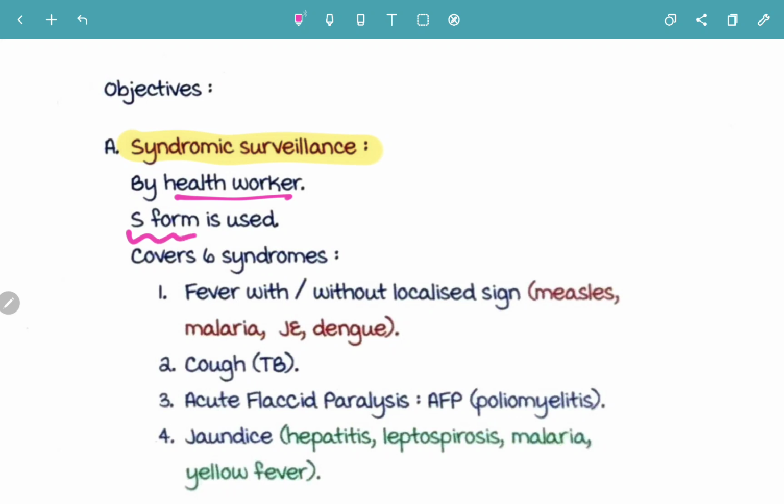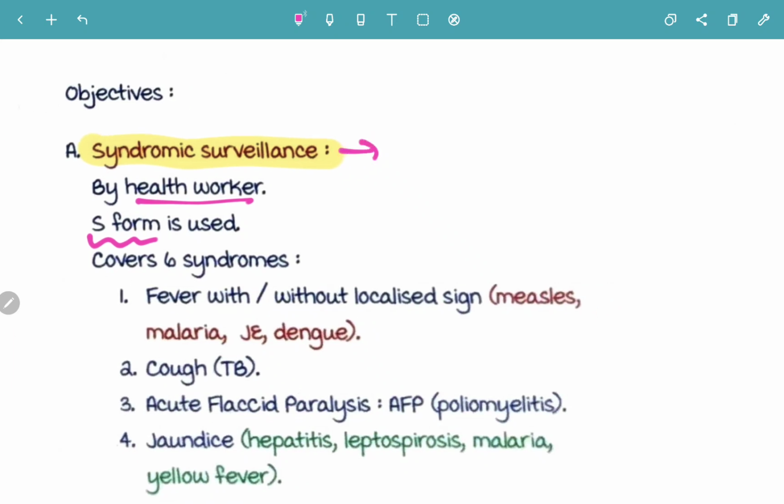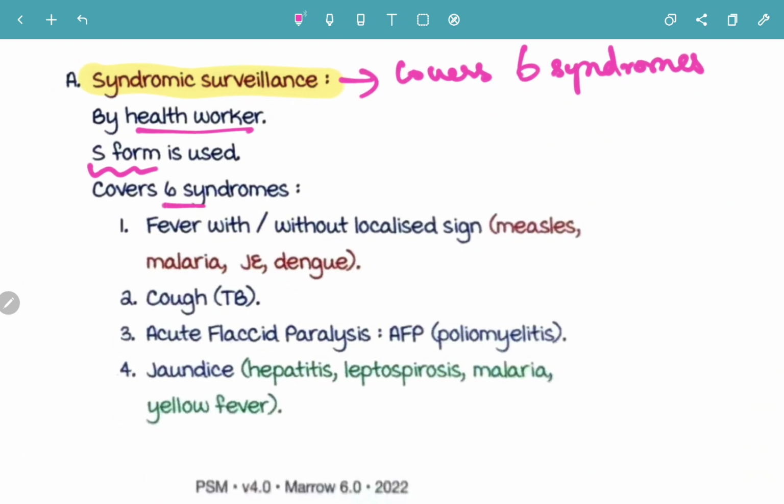Syndromic surveillance covers totally around 6 syndromes. That's why it's known as syndromic surveillance.